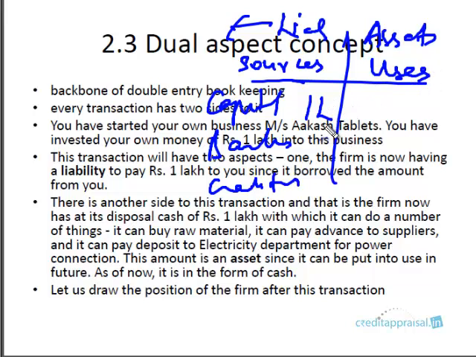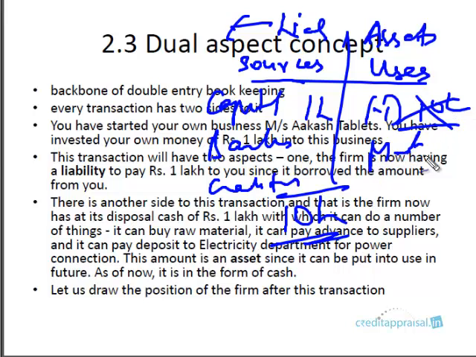So okay, you got the total, say 10 lakhs from all sources, from capital, banking. You got 10 lakhs. So what did you do with this 10 lakhs? You placed a bank fixed deposit of 10 lakhs. Straight away you went to the bank and opened a fixed deposit and dumped the 10 lakhs into the fixed deposit. Or did you buy machinery worth 10 lakhs? So what did you do with that? So we'll list the uses in the right hand side column, right?